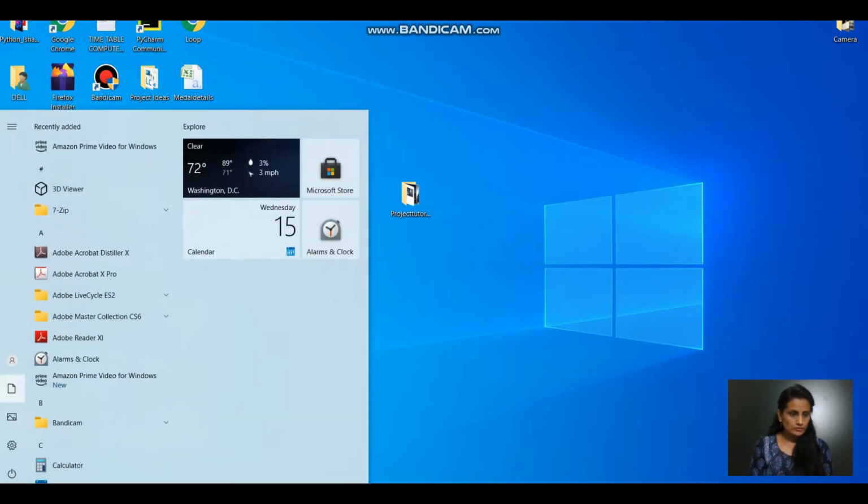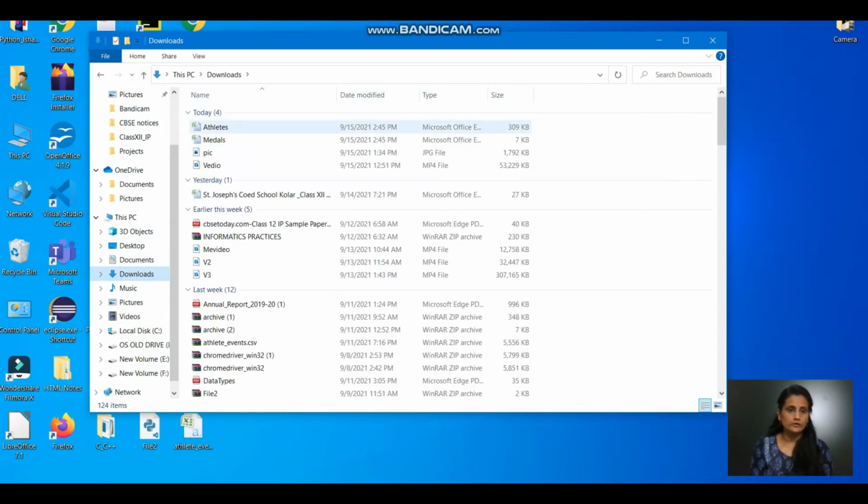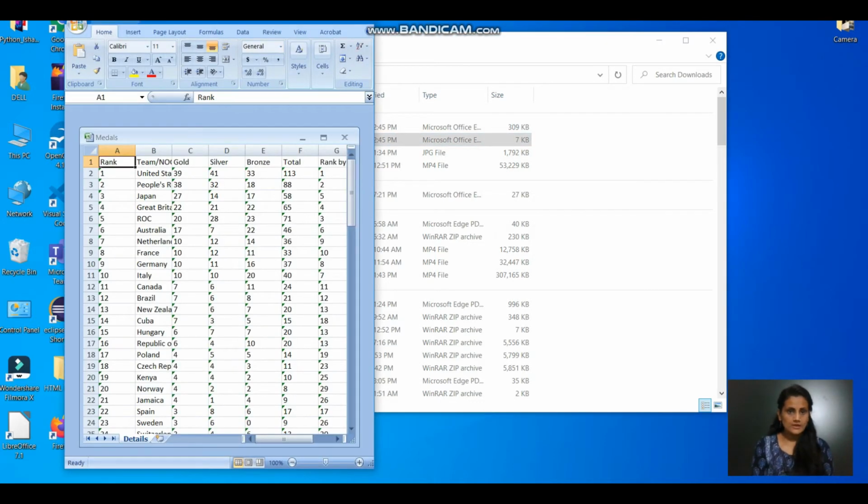Go to documents, then here downloads, and here you are going to find medal and athlete, 2 files over here. Just double click and check. Yes, so this is the data set we got.